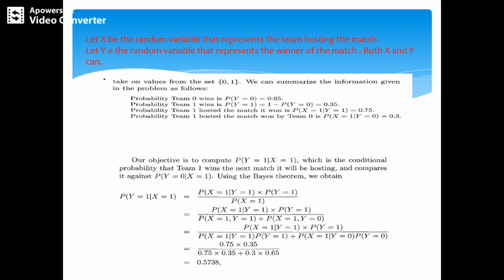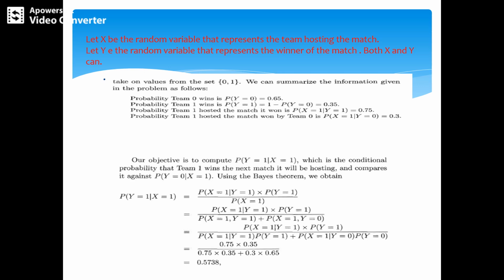We can summarize the values: the probability of team 0 winning, P of Y equal to 0, is 0.65, so team 1 is 1 minus that, P of Y equal to 1, which is 0.35. If team 1 hosted the match and won, P of X equal to 1 given Y equal to 1 is 0.75. The probability that team 1 hosted the match won by team 0, P of X equal to 1 given Y equal to 0, is 0.3, 30%.